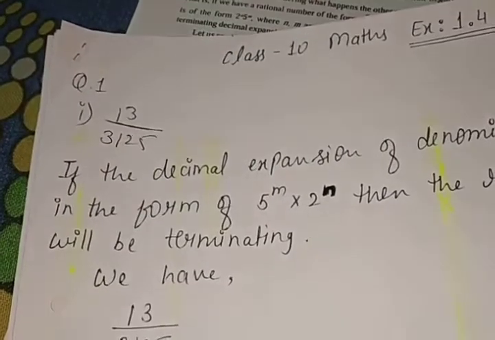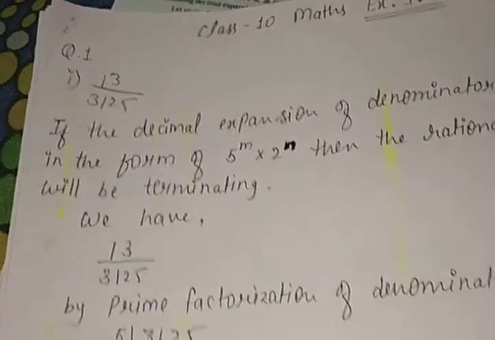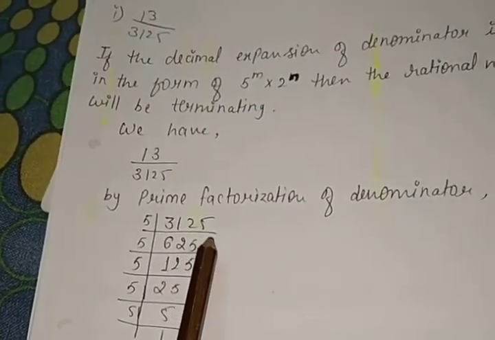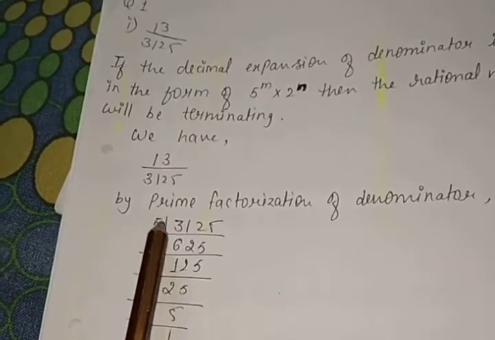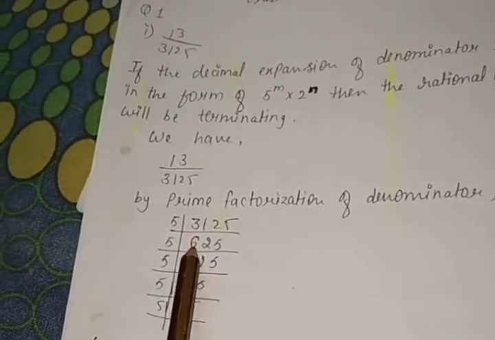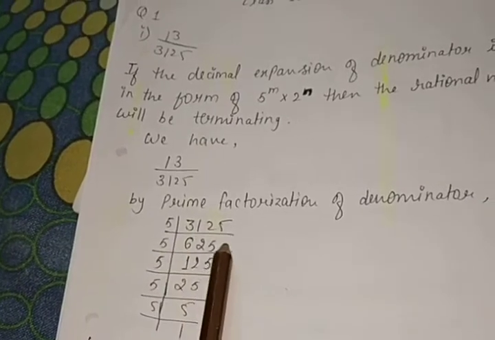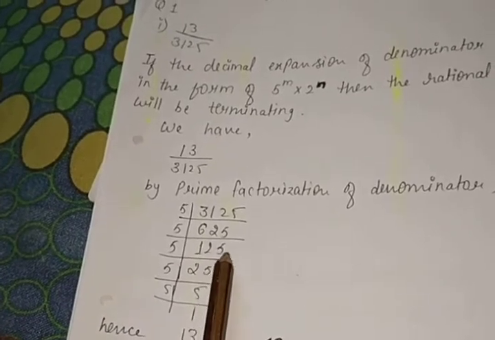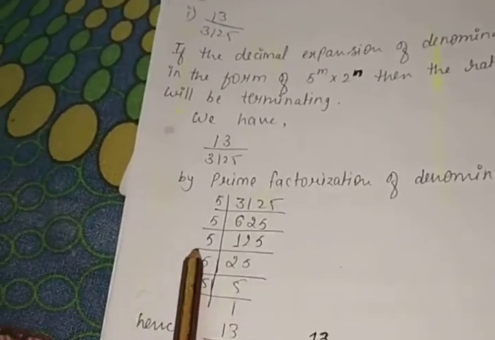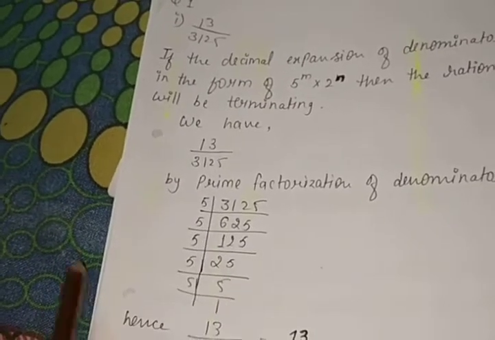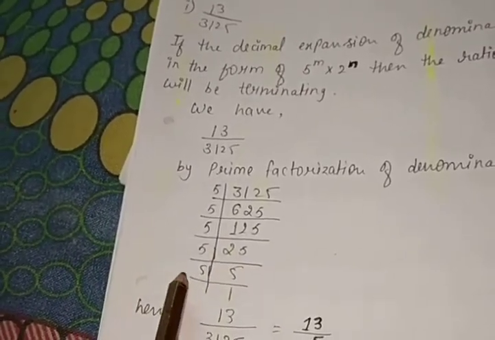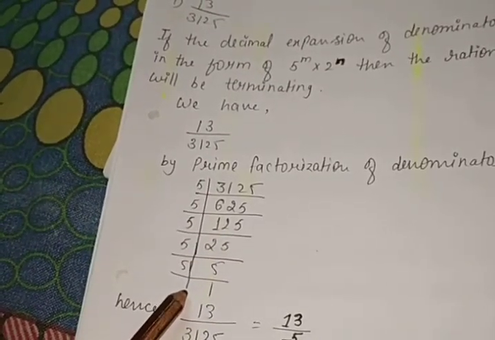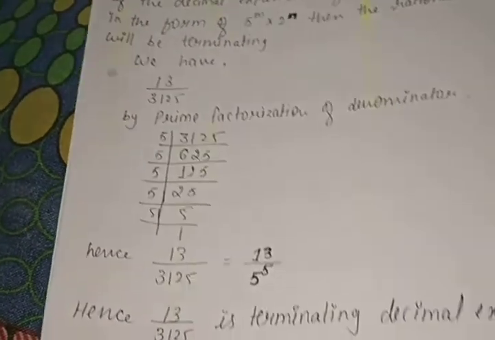First question is 13 upon 3125. So by prime factorization of the denominator, we have the denominator as 3125. It divides by 5. 5 divides 3125, 625 times. 625 also divides by 5, 125 times. 125 again divides by 5, 25 times. 25 again divides by 5, 5 times, and 5 divides 5, 1 time. So this is the prime factorization of the denominator 3125.